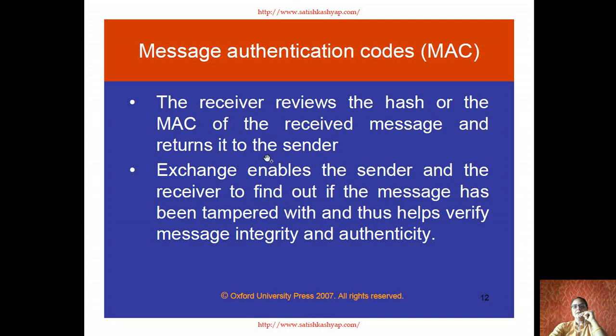जब sender सेंड कर देता है तो ये हैश फंक्शन या फिर ये मैक फंक्शन जो है वो डेटा रिसीव कर लेता है और ये इन्फॉर्मेशन सेंड करता है सेंडर को कि the message has been received. Now the exchange enables the sender and the receiver to find out if the message has been tampered. This tampered word means बीच में से चुरा लिया गया. This helps verify message integrity and authenticity. So these functions help in identifying whether the data has been tampered or not, and they help in maintaining the integrity and authenticity of the data.